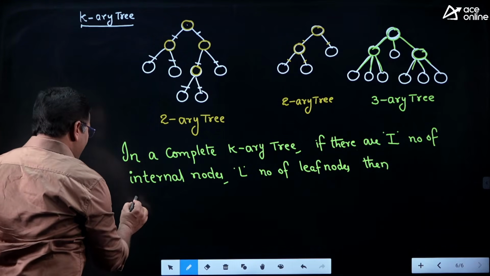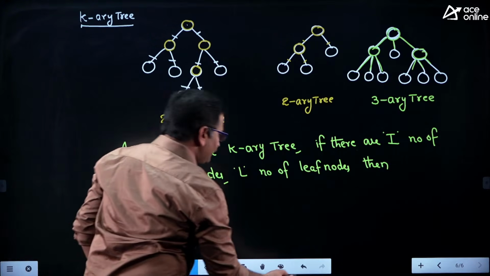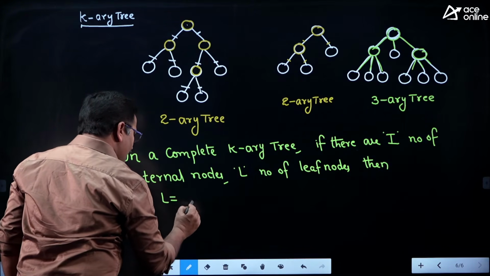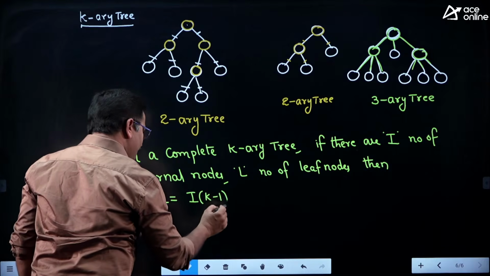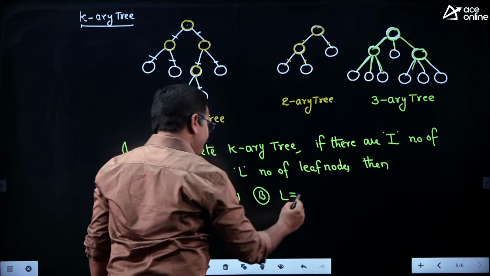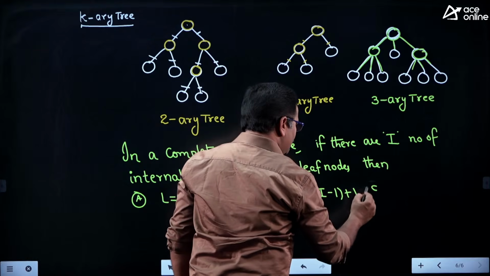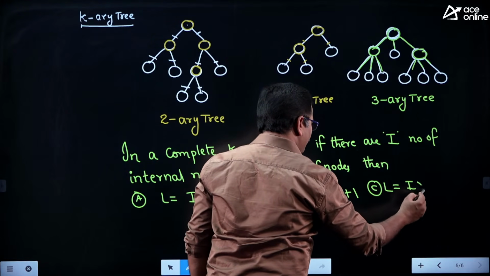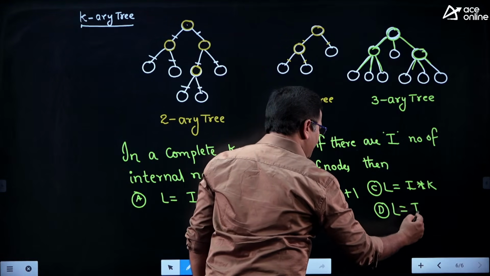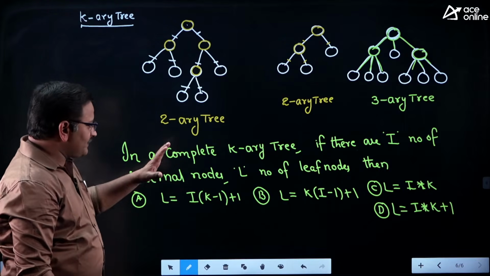They will provide options. First option, L is equal to I into K minus 1 plus 1. Second one, number of leaf nodes L is equal to K into I minus 1 plus 1. Third one, number of leaf nodes is equal to I into K, whereas the fourth option, number of leaf nodes is equal to I into K plus 1. Those are the options, friends. Actually, this is the most important formula, friends.